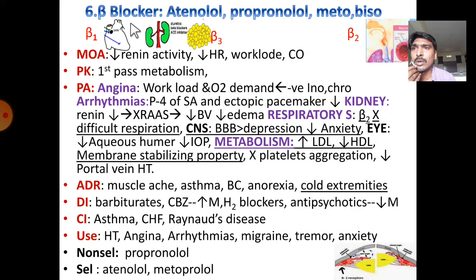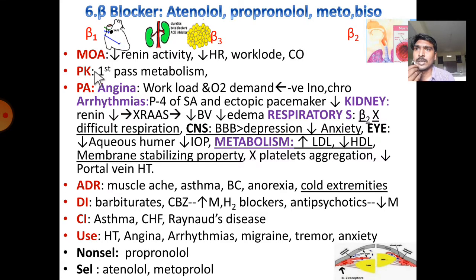Before going to know about beta blockers, there are three types of beta receptors: 1, 2, and 3. Beta 1 is present in the heart and kidneys. Beta 3 is present in adipose tissue. Beta 2 receptors are present in bronchial smooth muscle, that is bronchi and bronchioles, and also in smooth muscles of the eye, where they are responsible for the formation and passage of aqueous humor. These receptors are also present in some other areas which are responsible for other pharmacological activities.